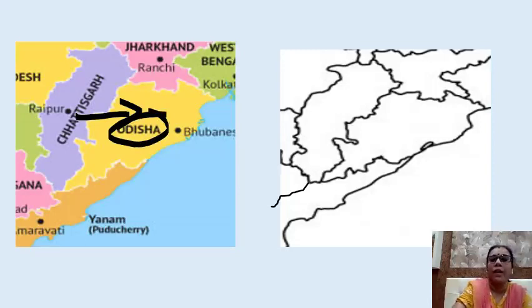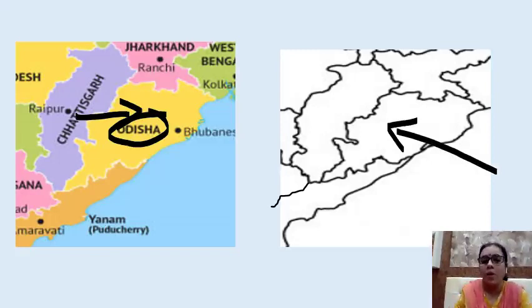You have to understand the shape, and then accordingly find out the similar shape on the outline map, and then locate the place by drawing an arrow. You will draw one arrow, and above it you will write the name of the state.